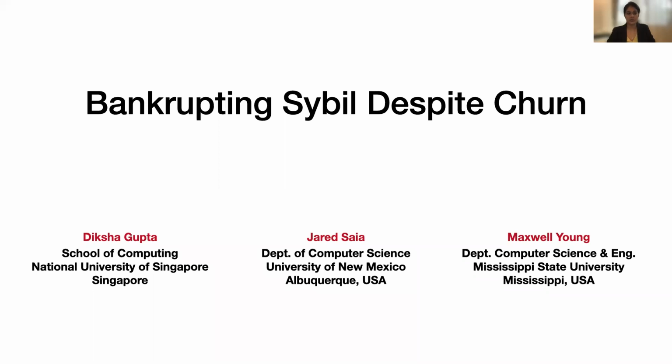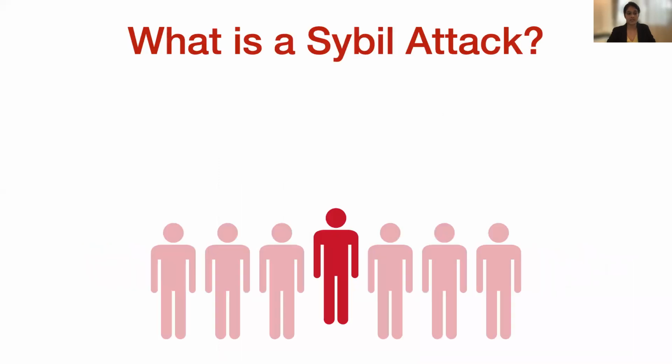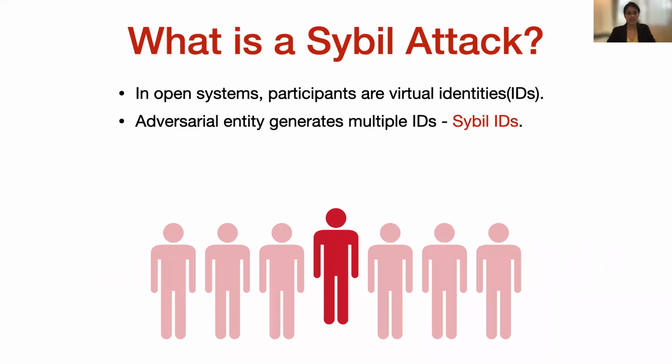Hello everyone, we will be discussing the research paper titled Bankrupting Sybil Despite Churn by Diksha Gupta, Jared Saia, and Maxwell Young. Sybil attack was first identified as a vulnerability in open systems by Douceur in the early 2000s. In an open system, participants manifest in the form of virtual identities.